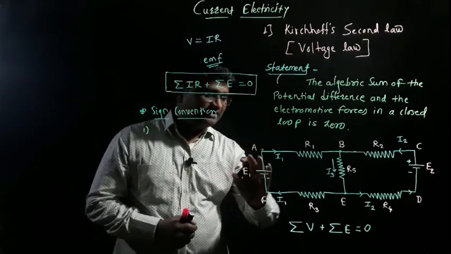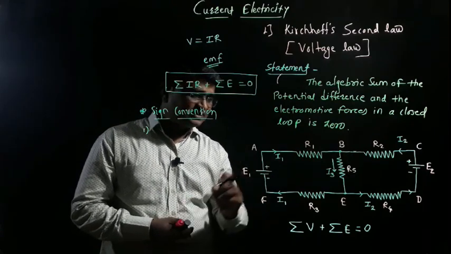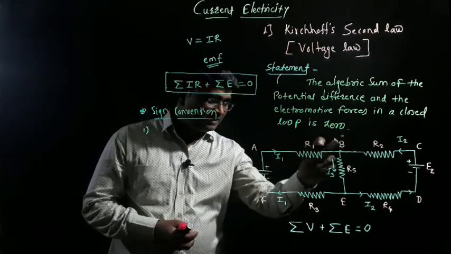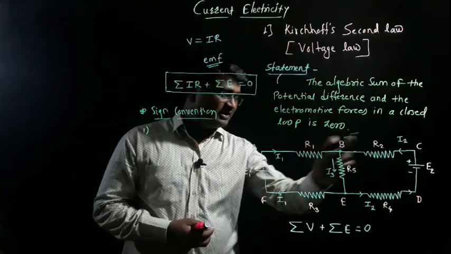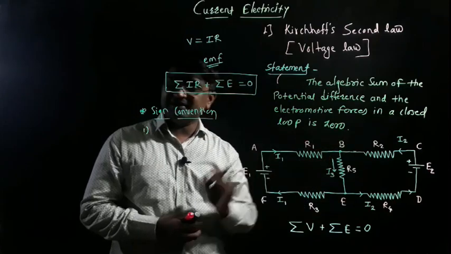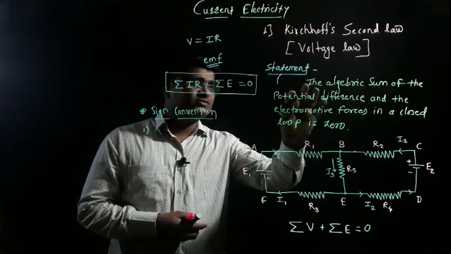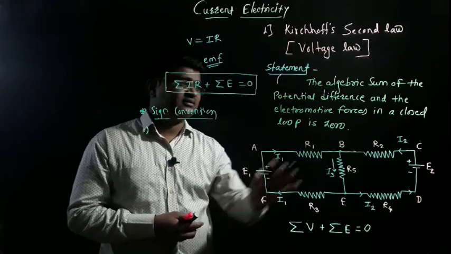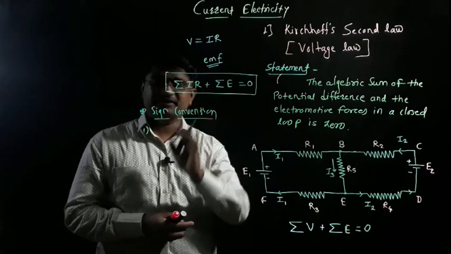Let's see. Imagine that this is a circuit diagram, and in this circuit diagram consider a closed loop A, B, E, F, A. This is the first closed loop, and the second is B, C, D, E, and again B. The loop will be closed, because when the loop gets closed, the statement will be applicable: in a closed loop the sum is equal to 0 according to the statement.